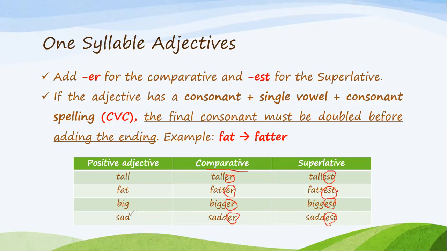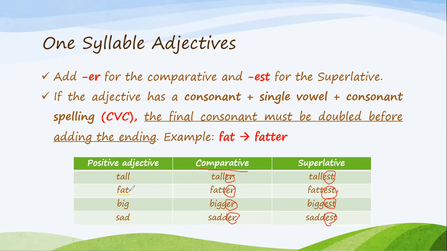Let's see. Sad, S-A-D, and I'm adding E-R. All right, 5 letters, but here I have 6 letters. I have a letter that's being doubled. Let me show you. Let's look at this word, fat, F-A-T.